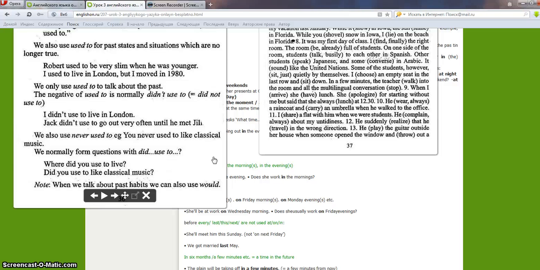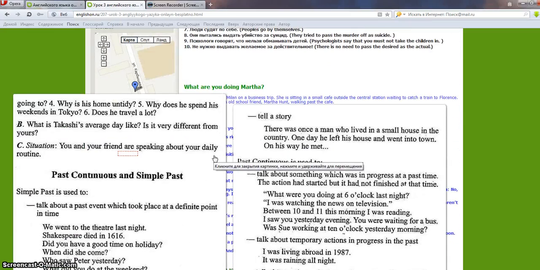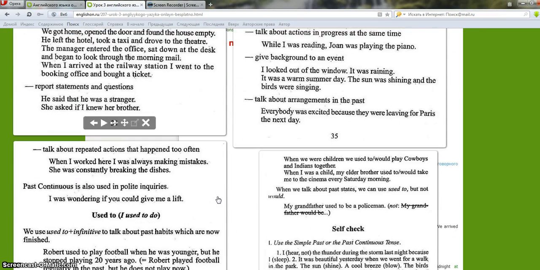We normally form questions with did plus used to. Where did you used to live? Did you used to like classical music? When we talk about past habits, we can also use would. So, I offer you to learn all these rules by heart.